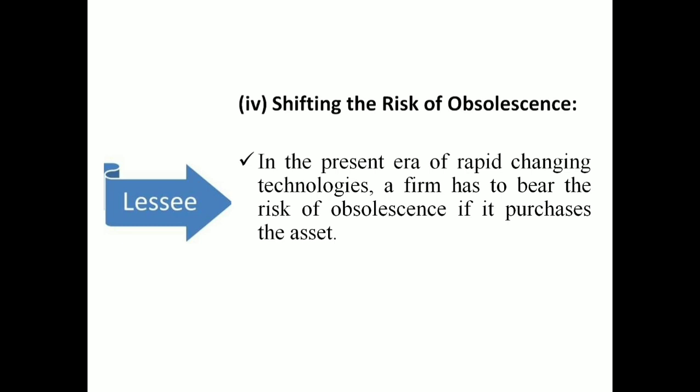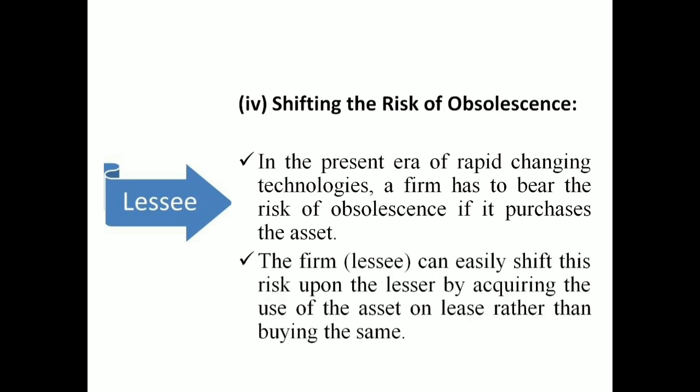The outdating of technology can be avoided by the option of leasing, because you are not purchasing the goods, you are taking the goods on lease. So there is no risk of obsolescence. If you are purchasing the assets, there is a situation of obsolescence. If you are taking the goods on lease, whenever it is outdated, you have an option of returning the goods to the owner, and you can take a new one with the new specification or a higher technological standard. That is another option that a lease has.